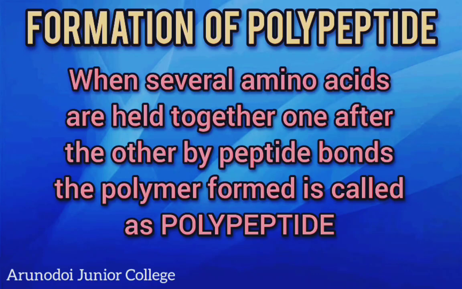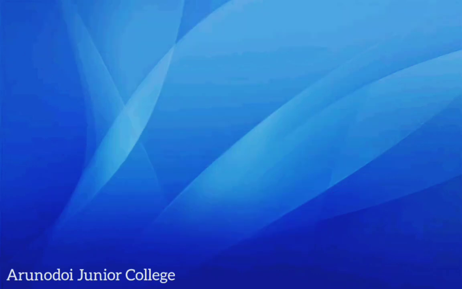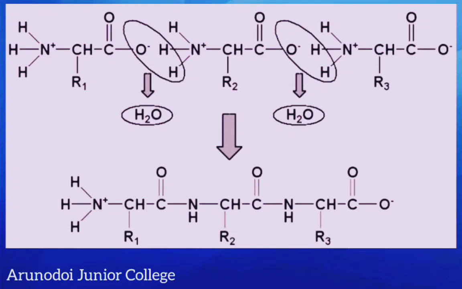Formation of polypeptide. When several amino acids are held together one after another by peptide bonds, then the polymer molecule formed is called a polypeptide. These polypeptides ultimately form the protein. In this diagram, we can see a total of 3 amino acids. They are combining with each other.